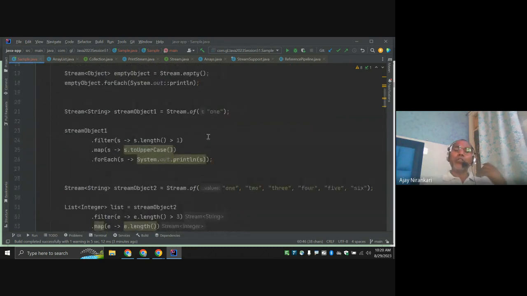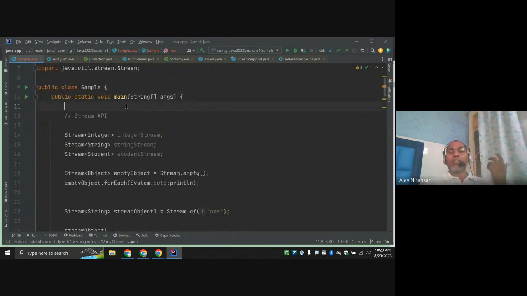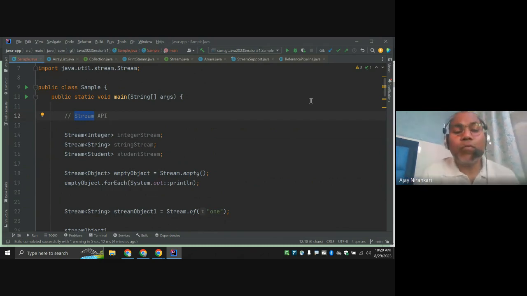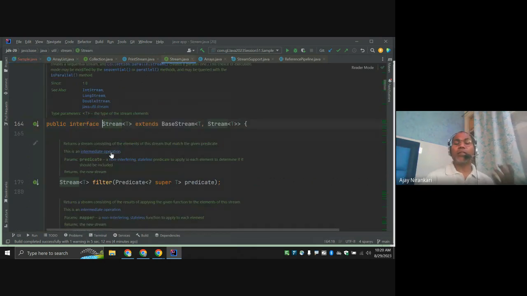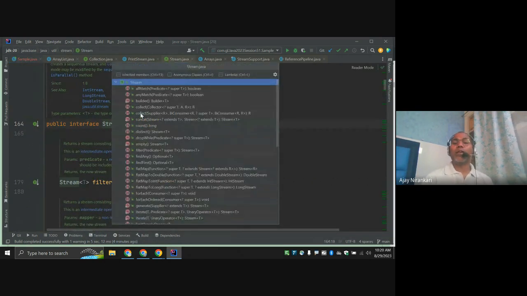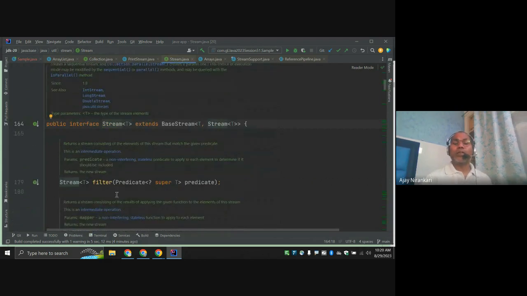So let's do practice. Sometimes someone gets confused when we discuss Stream API. Stream API as a concept, what is this? As an implementation, from a code perspective, what is it? Stream is just an interface. In the interface, we have defined lots of utility methods, like allMatch, noneMatch, right?